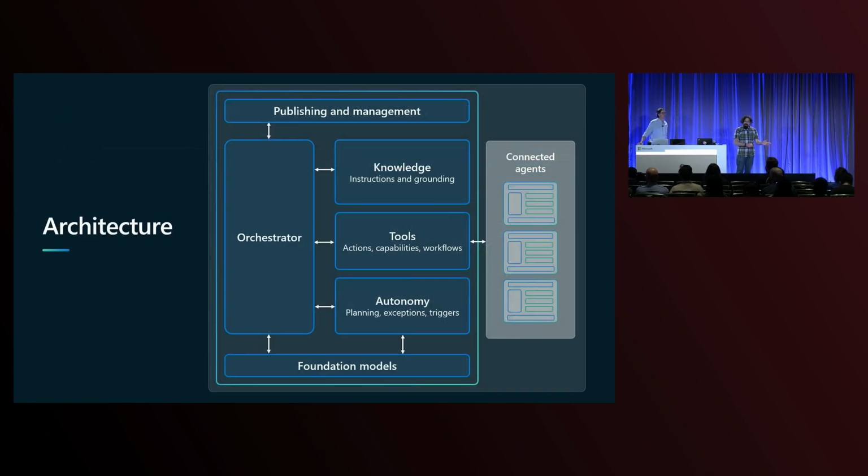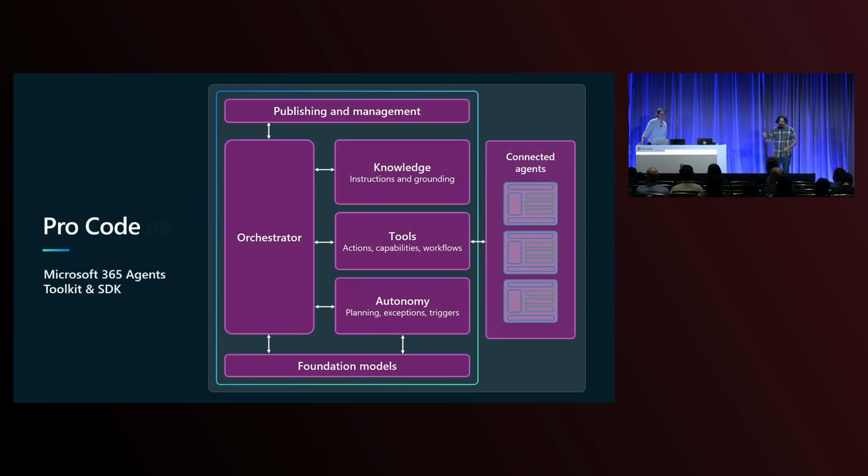So back to the agent architecture and these ingredients. I bet you can imagine which ones of these are going to turn purple. Yes, it is all of them. Yes, you get full control. Now, we want you to build agents however you want to build the agents. If you want your own orchestrator, we want you to have that ability. And when you build with this SDK, you can change out any part of this architecture.